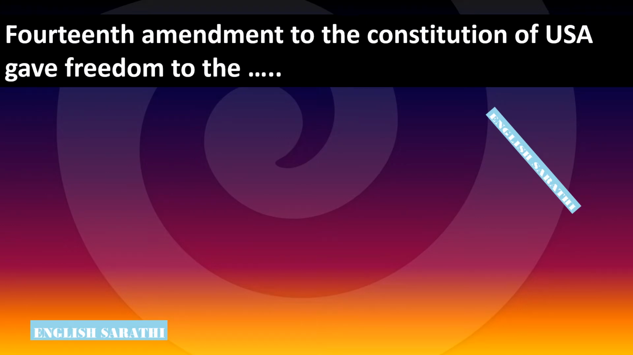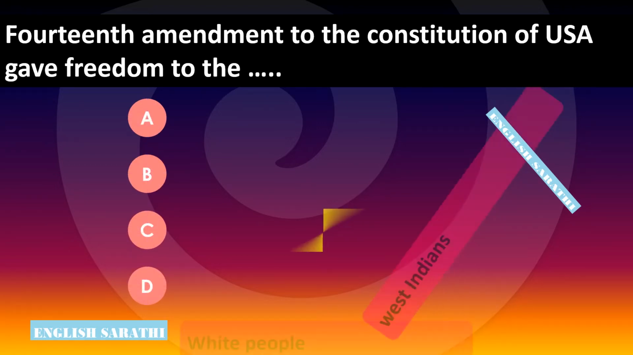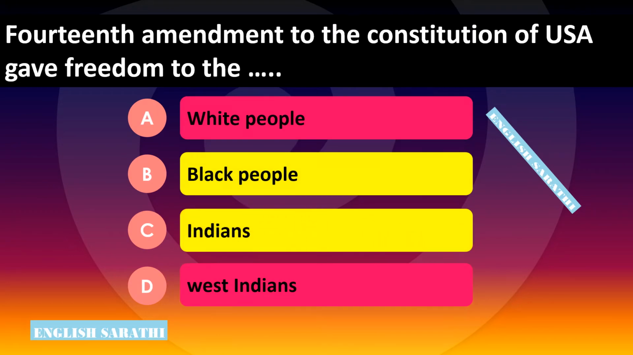14th Amendment to the Constitution of USA gave freedom to the dash. Options are Option A, white people. Option B, black people. Option C, Indians. Option D, West Indians. Correct option is Option B, black people. 14th Amendment to the Constitution of USA gave freedom to the black people, black Americans.